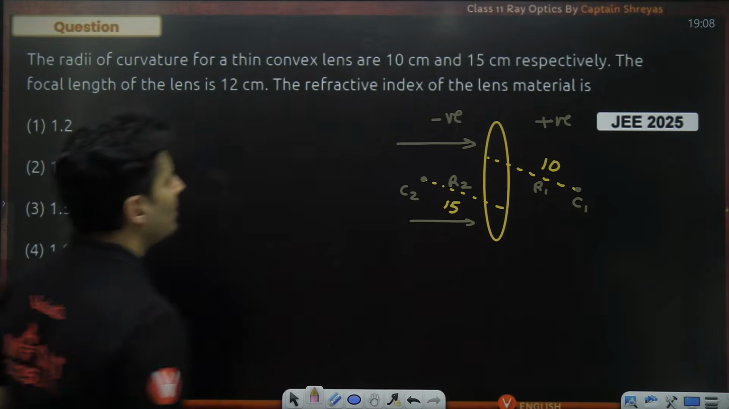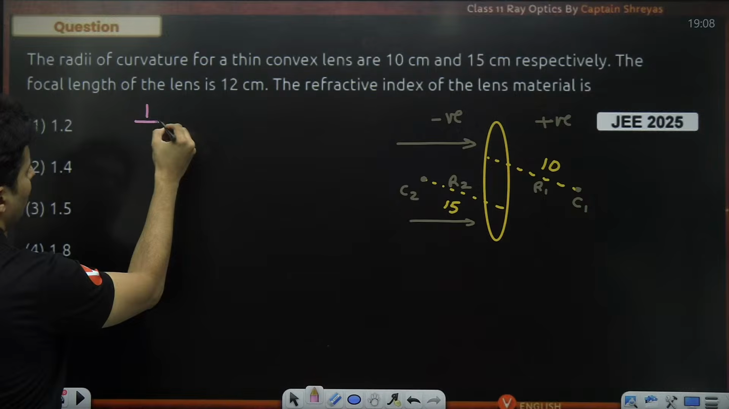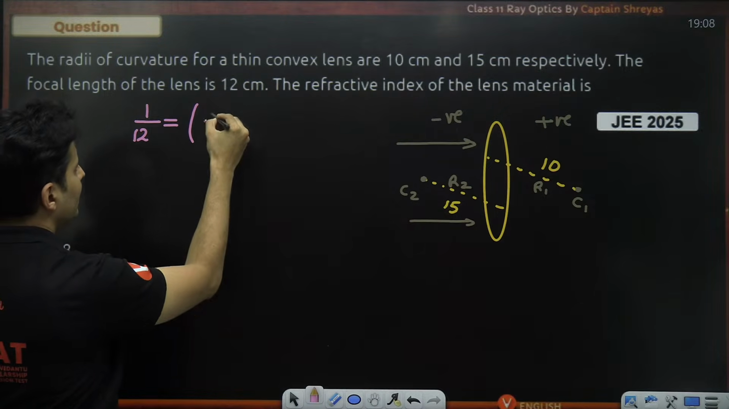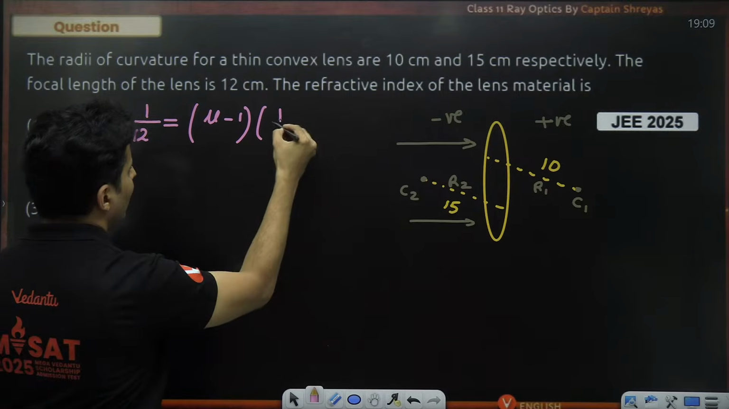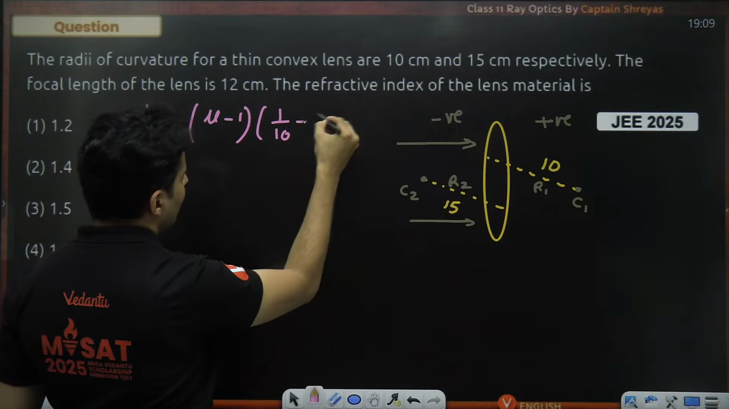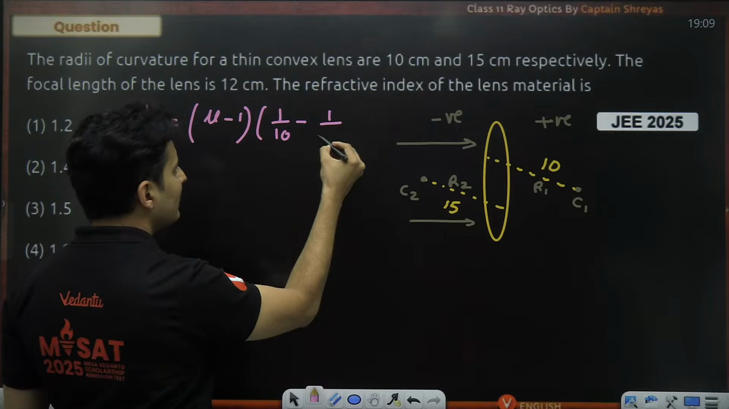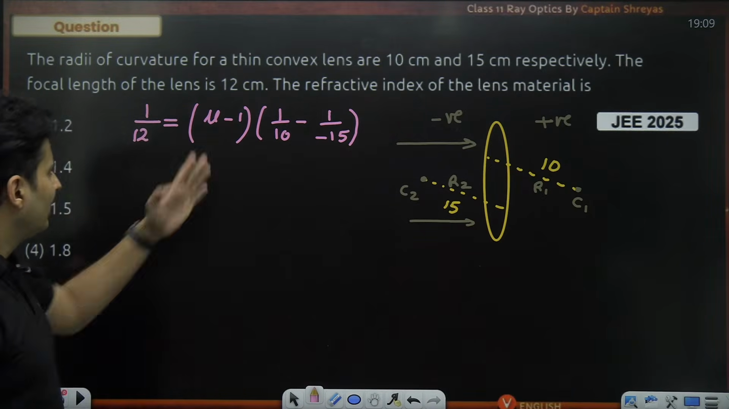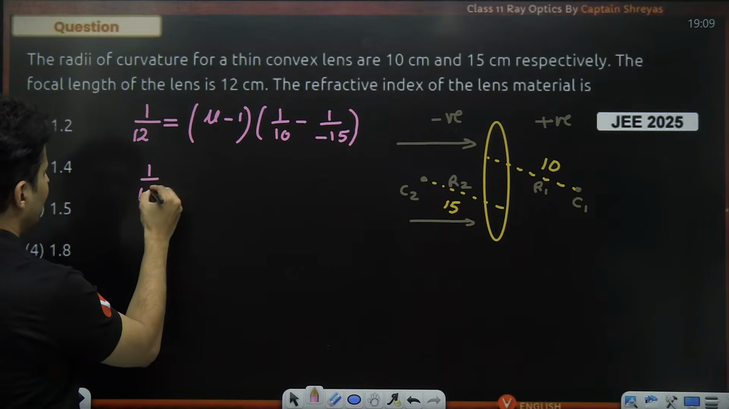Okay, now let's write down the formula. 1 by focal length. The focal length is itself 12. The refractive index is asked. 1 by R1. R1 is positive, so plus 10, minus 1 by R2. R2 is negative, so minus 15. Understood how to solve it? Now you can easily solve and get the answer.